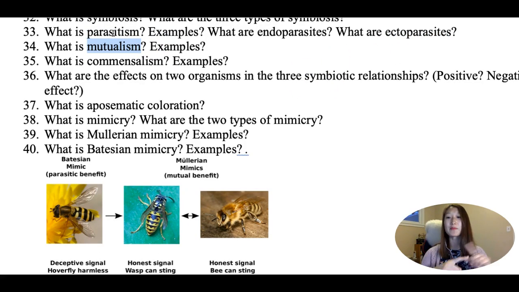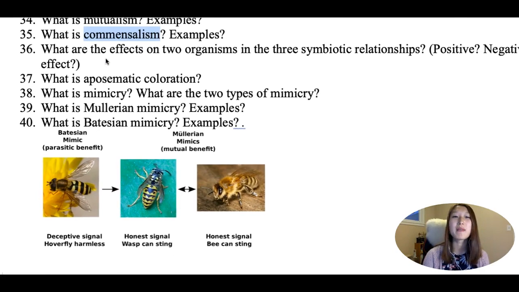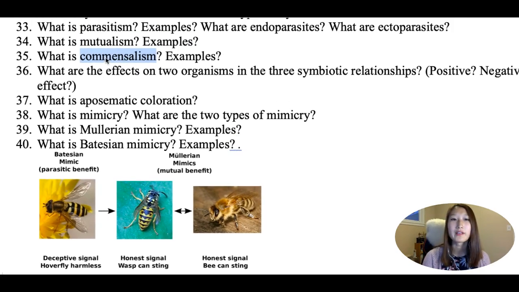Mutualism is a plus-plus situation where everybody benefits. As an example, you could have Nemo the clownfish and the sea anemone, and you know what I'm trying to say. They're both benefiting.